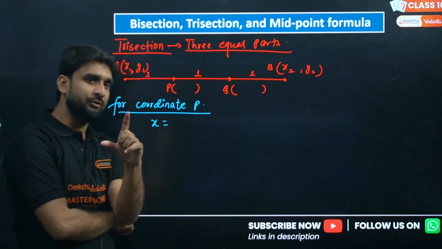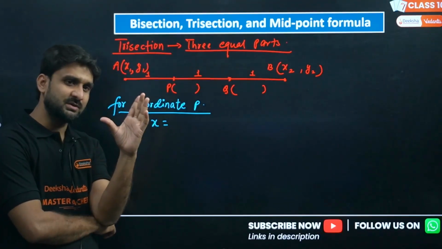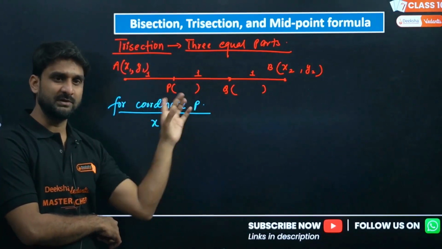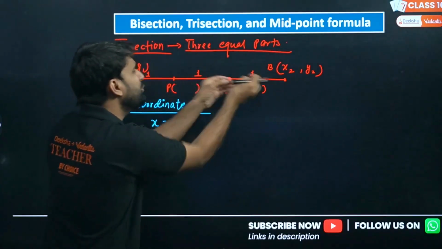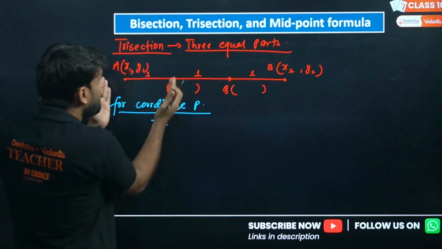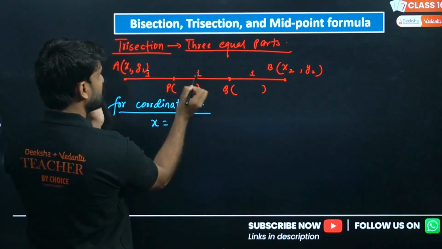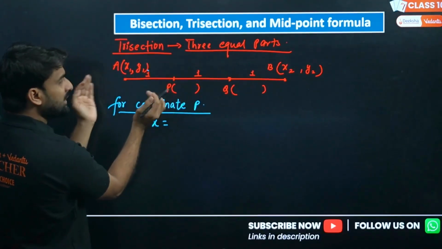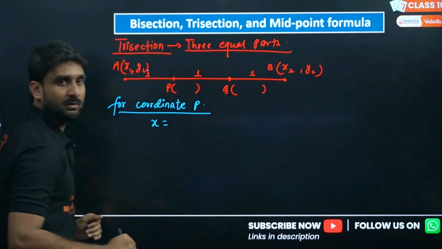What I've suggested to you all: if you are finding the coordinate of P in trisection, please ignore the second trisecting point. And if you are finding Q, please ignore P. Please assume Q is not here. Only P is there, right? So what is the ratio? P is dividing the whole line AB in the ratio: this is 1 and this is 1 plus 1, this is 2, the whole 2.